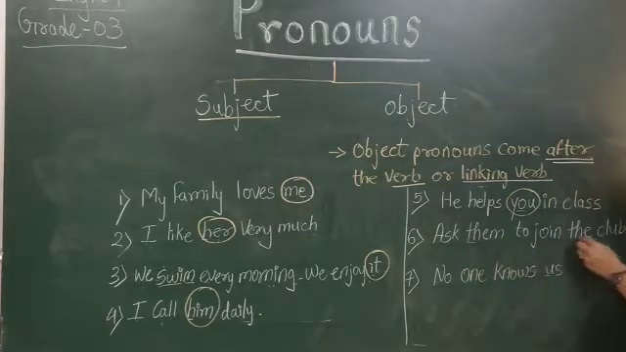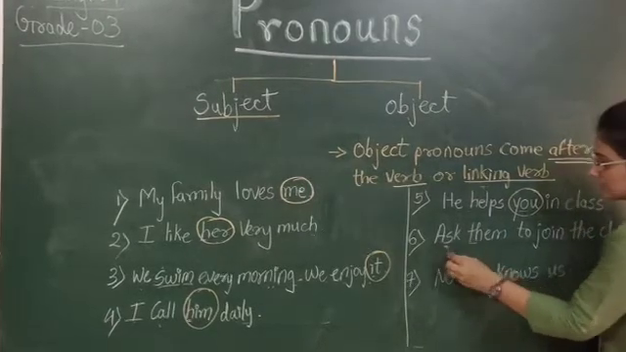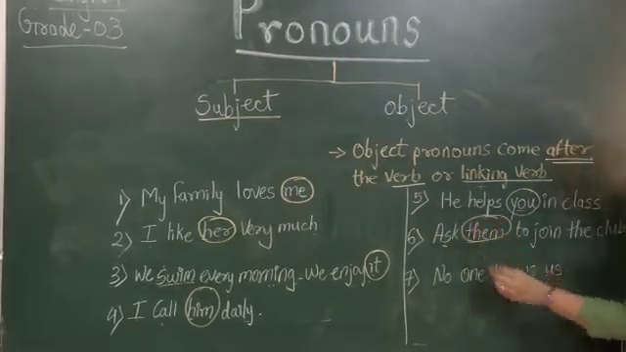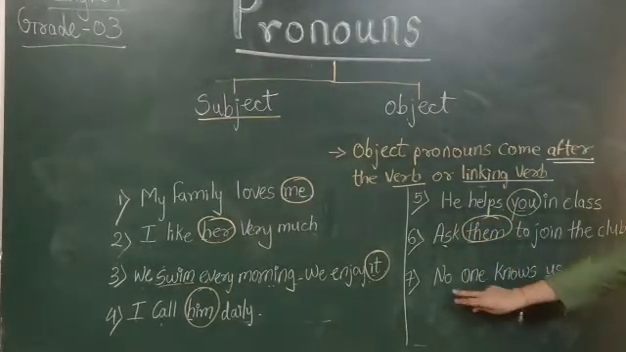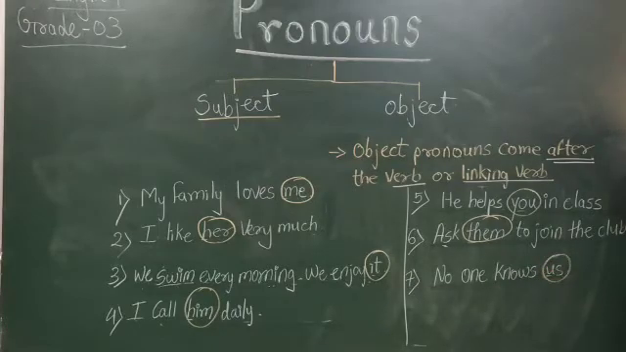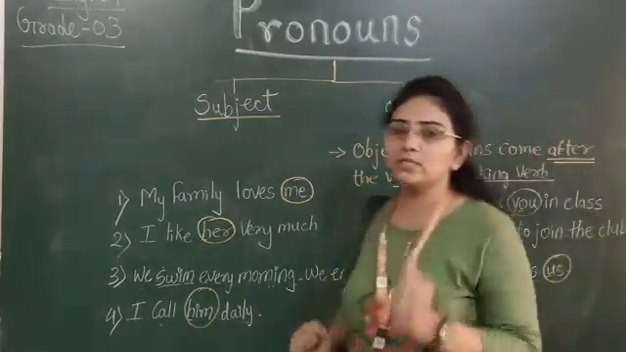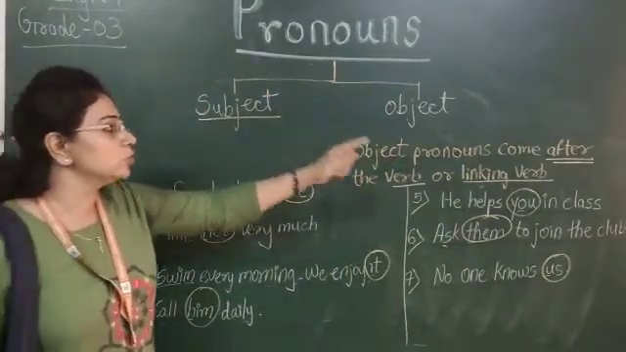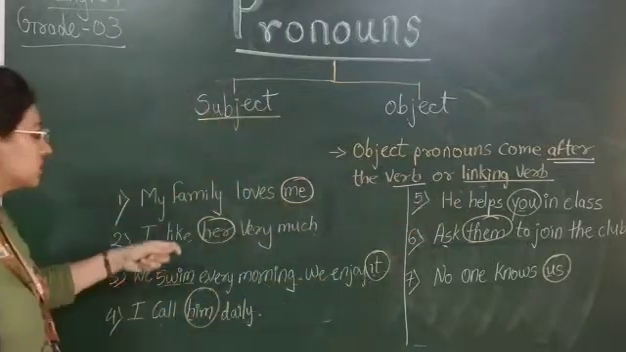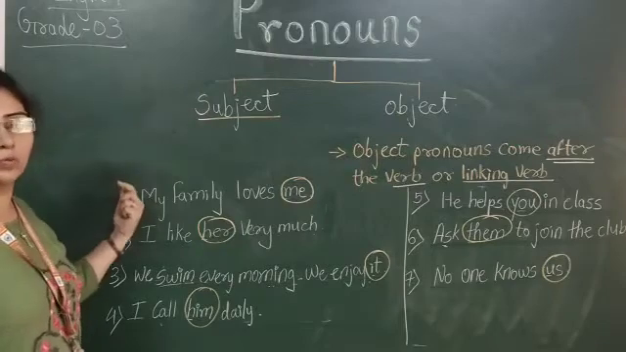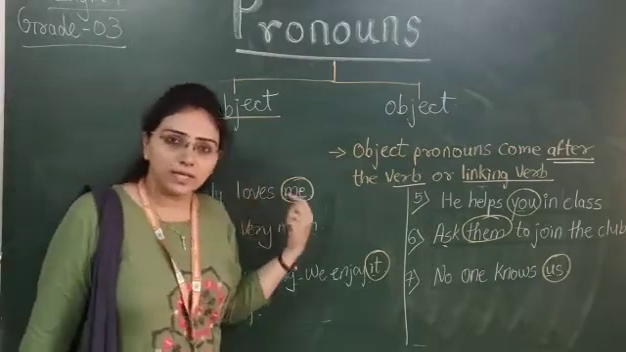Ask them to join the club. So here ask is our verb and them is our object pronoun. Now no one knows us. Knows is the word which is used as a verb and us is the object pronoun. So do you understand, the object pronoun is used after the verb in the sentences. And what was there in the subject pronoun? It was used before the verb or linking word in the sentences.